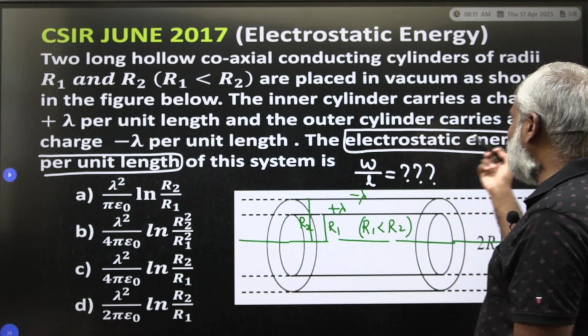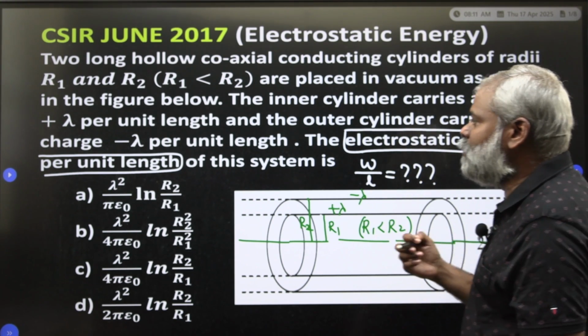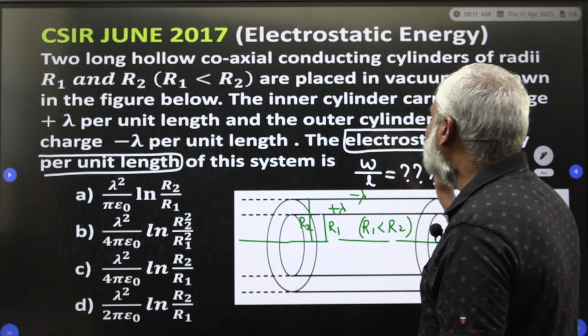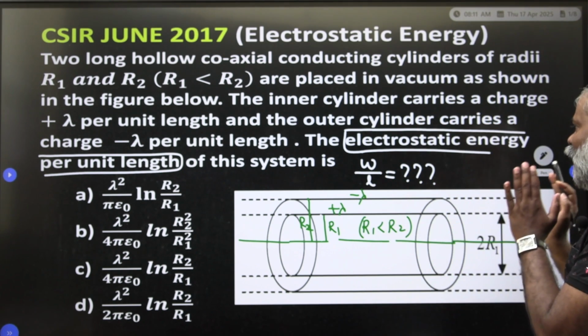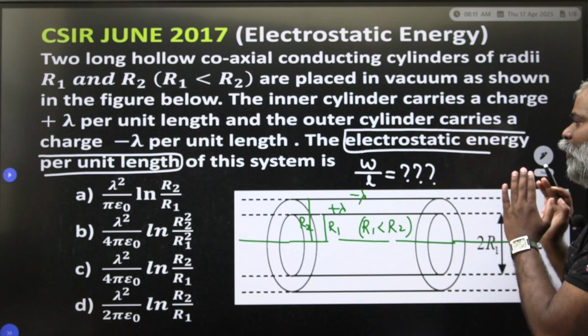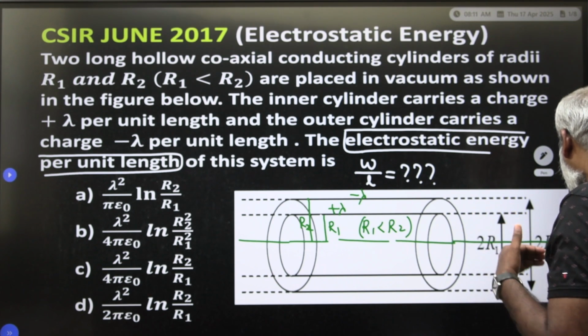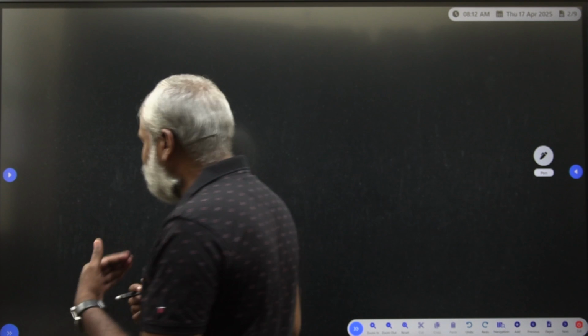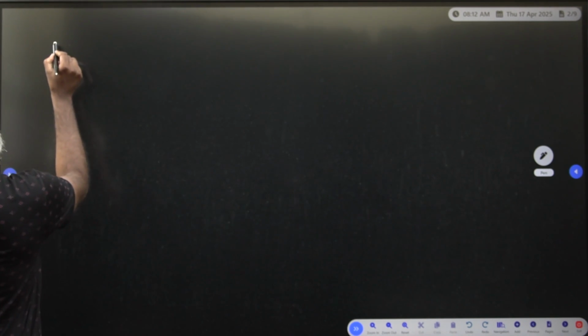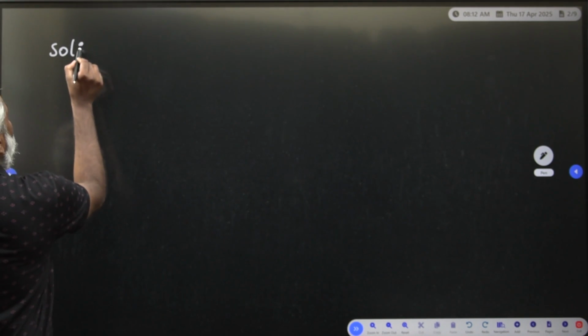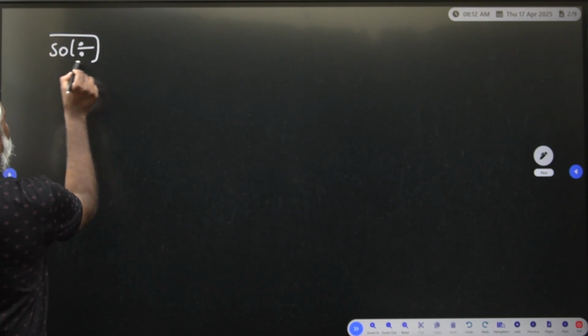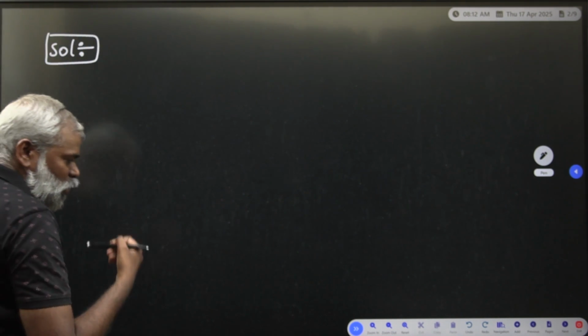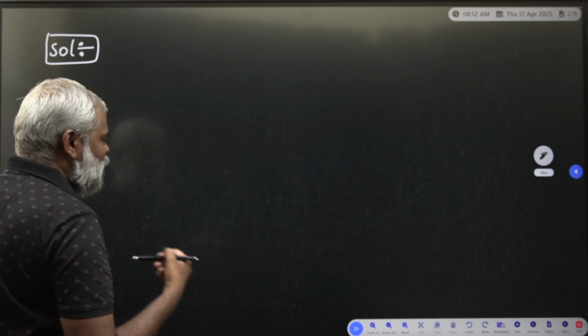The outer cylinder carries a charge minus lambda per unit length. We need to calculate the electrostatic energy per unit length of the system. How do we calculate it? This is a very interesting question. First, we need to use our previous knowledge of electrostatics to find the electric field.